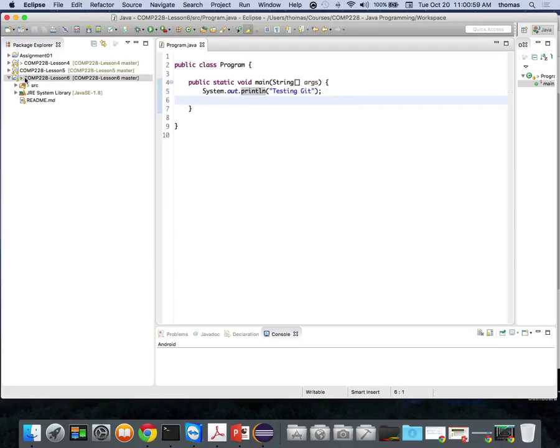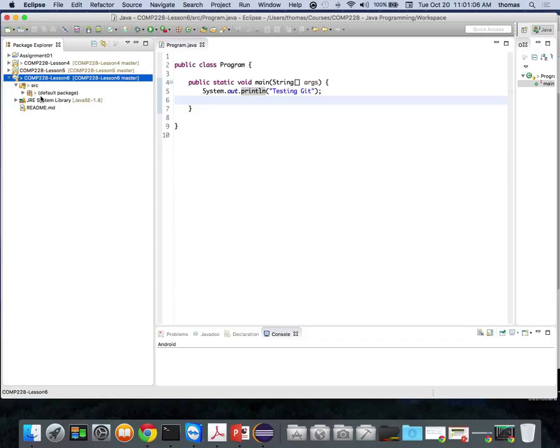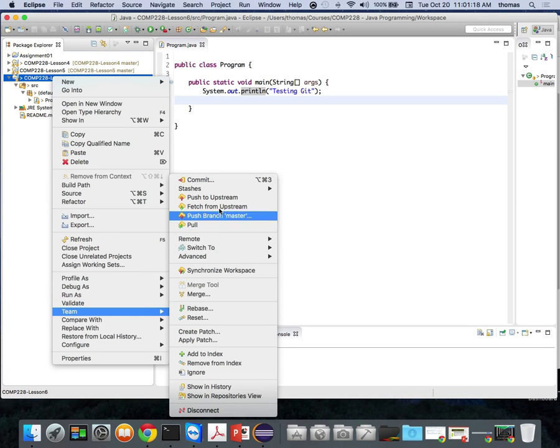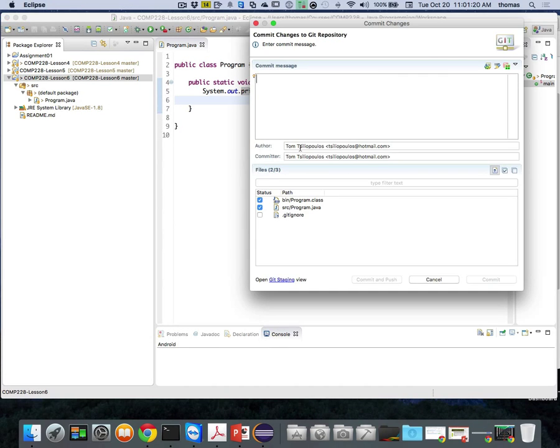Now, when I make a change, this greater than sign pops up next to the project in Eclipse, for people who haven't seen this before. A greater than sign pops up next to the default package, and next to the Program.java file because that's the one that's changed. Okay, cool. Now, if I right-click on my project, go to Team, and go to Commit, I can make some changes here like I normally can. I also need to include my .gitignore file, which I didn't have before. And in my commit message, I'm going to say something like updated Program.java, because that's what I've really done.